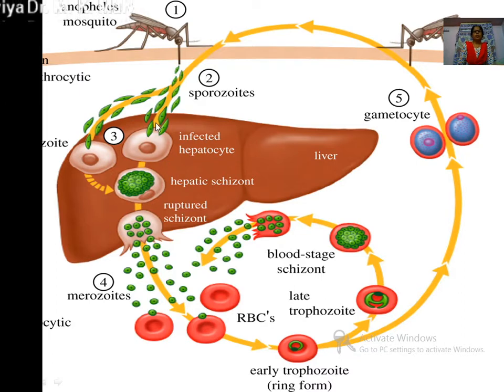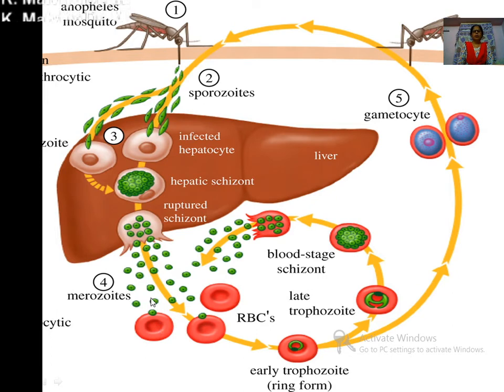Now, what happens when the parasites of Plasmodium enter the blood? They disappear and attack the liver cells, and here they increase their number into many and complete the pre-erythrocytic schizogony. After completing the first cycle, they enter another cycle known as the exoerythrocytic schizogony. After producing many parasites, they wander and enter the blood circulation to complete another asexual cycle known as erythrocytic schizogony.